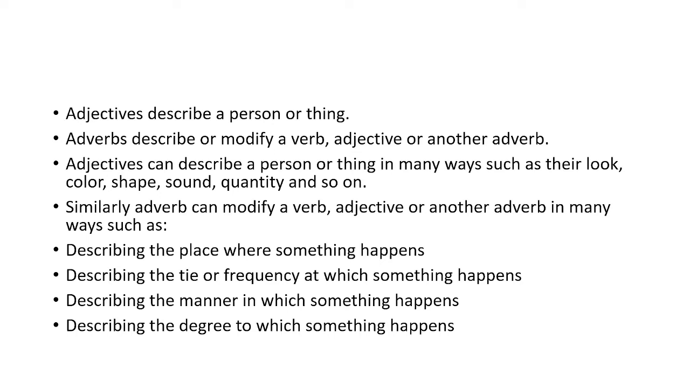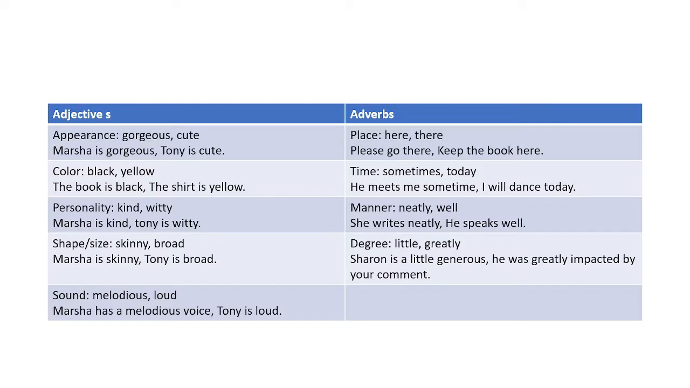Adjectives can describe a person or thing in many ways, such as their look, color, shape, sound, quantity, and so on. Similarly, adverbs can modify a verb, adjectives, or another adverb in many ways, such as describing the place where something happens, the time or frequency at which something happens, the manner in which something happens, and the degree to which something happens.